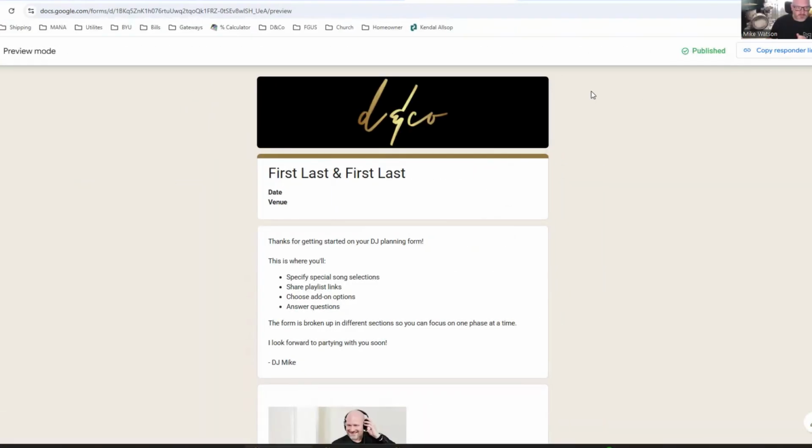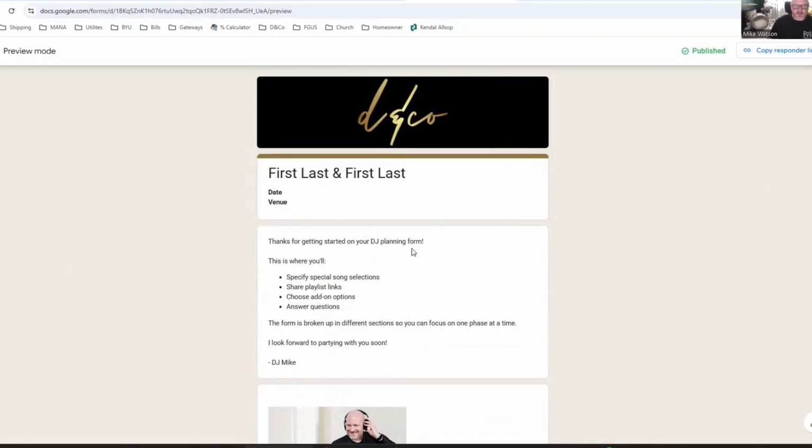So this is a preview of the form. If they opened up the link in the email that I sent to them on their phone, it'll look pretty much just like this. All this empty space on the sides will be gone, but if they open it on their phone, it looks pretty much the same as it does on the PC, which is what I like.